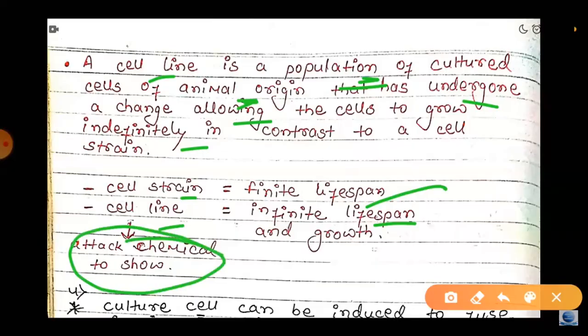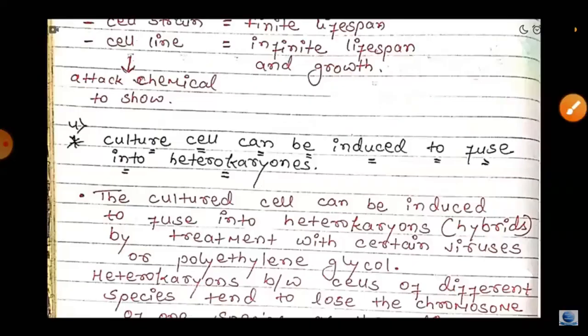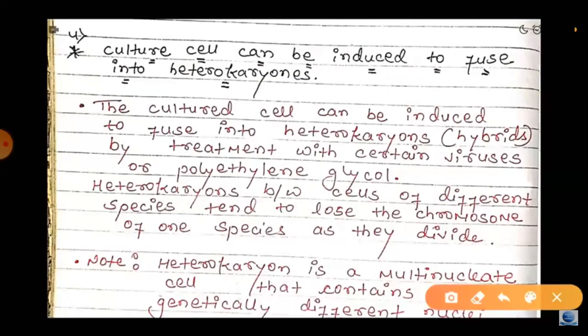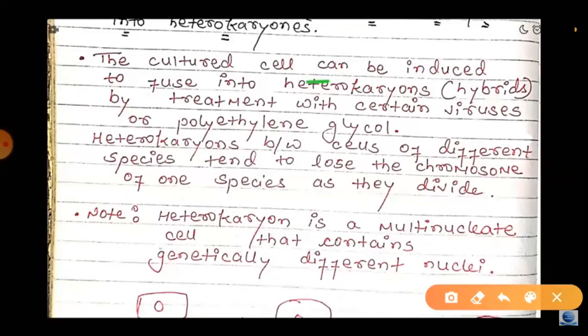Next one, cultured cells can be induced to fuse into heterokaryons. The cultured cells can be induced to fuse into heterokaryon hybrids by treatment with certain viruses or polyethylene glycol. Heterokaryons between cells of different species tend to lose chromosomes of one species as they divide. Note that a heterokaryon is a multinucleated cell that contains genetically different nuclei.